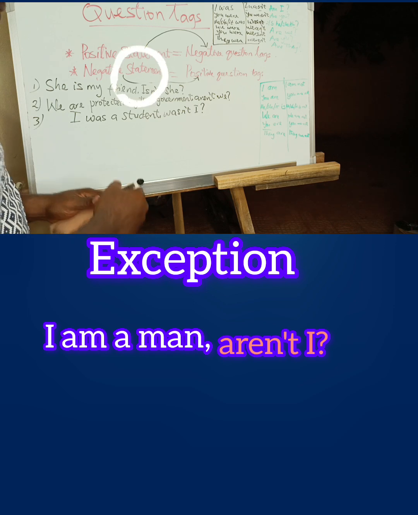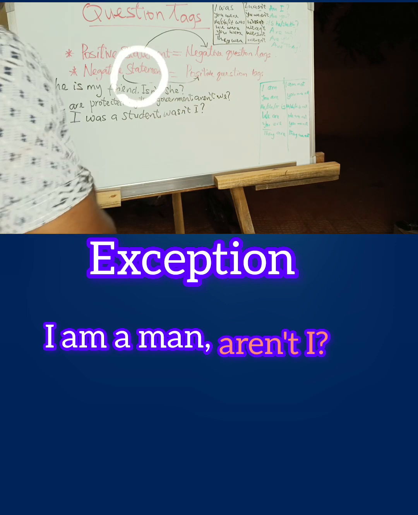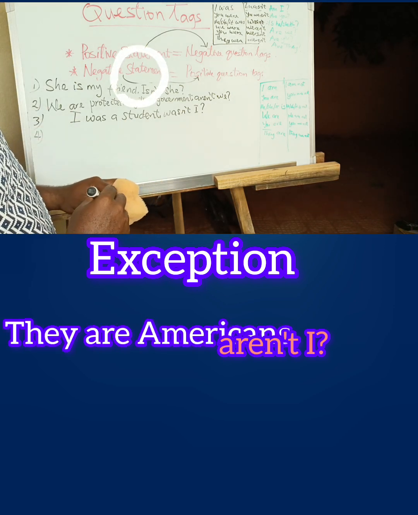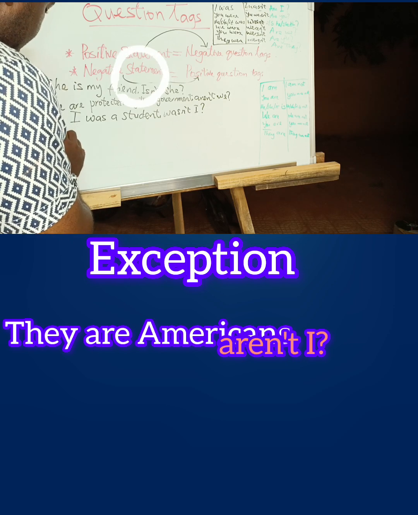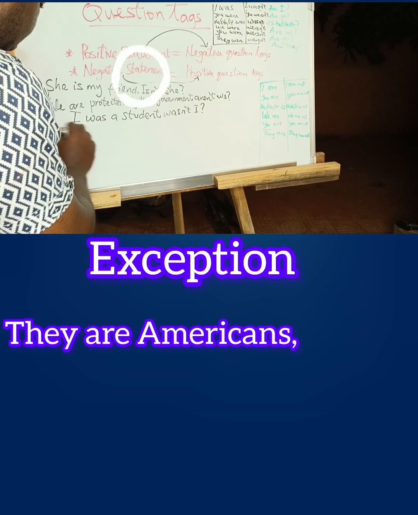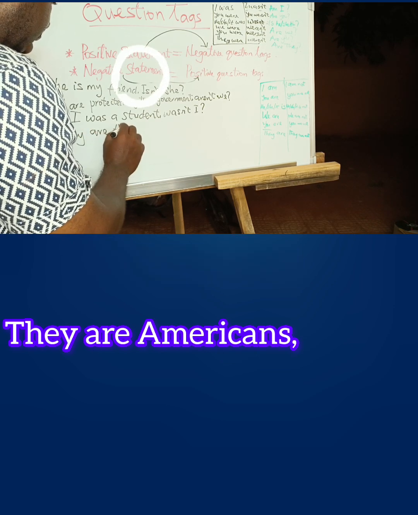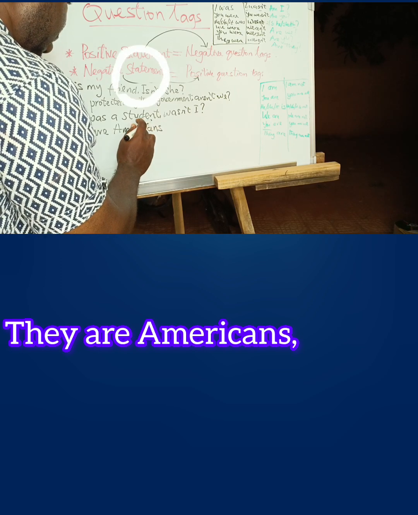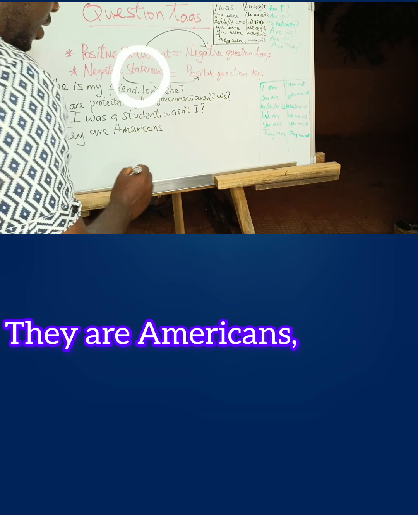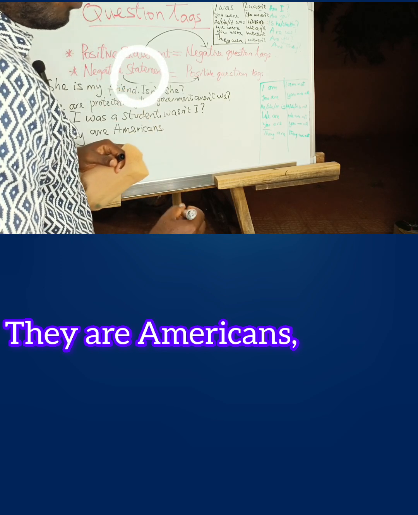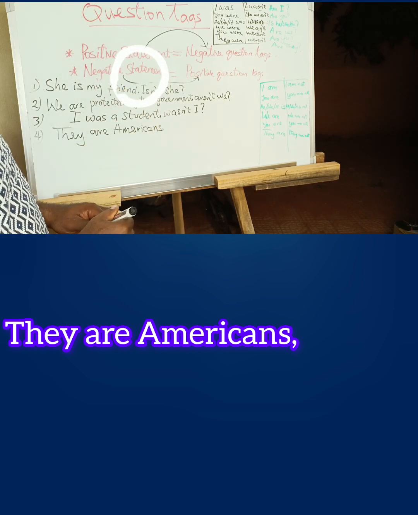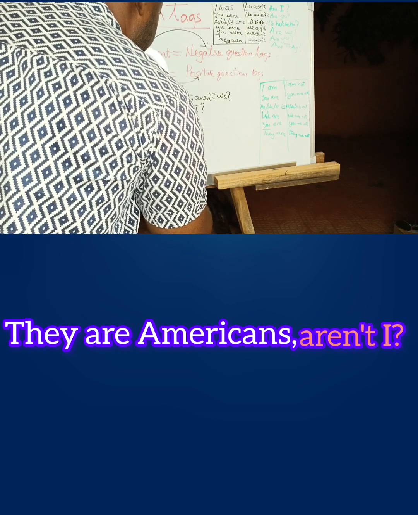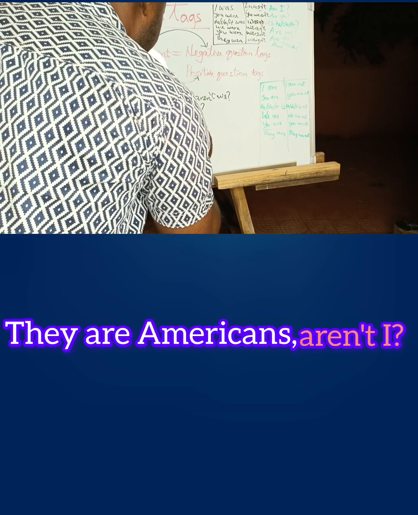Now, number 4. They are Americans, correct. Now look at it. They are Americans. So what's the question tag? Aren't they? Correct. Aren't they?